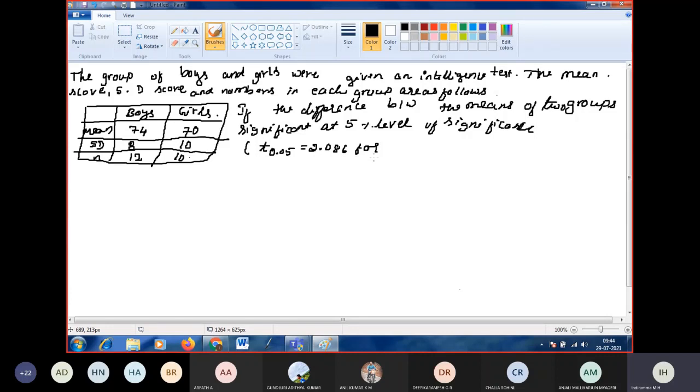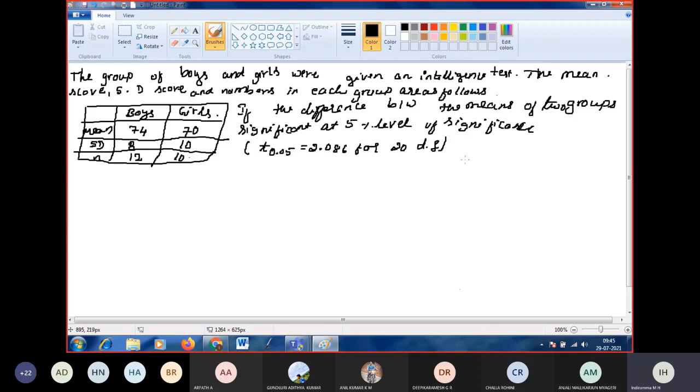It depends on the degree of freedom. As I told you, in the T distribution the degree of freedom is n1 plus n2 minus 2. Here n1 is 12, n2 is 10. 12 plus 10 is 22, minus 2 is 20. So for 20 degrees of freedom, this is the data given in the question itself.